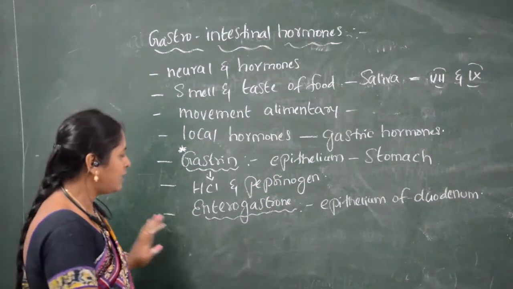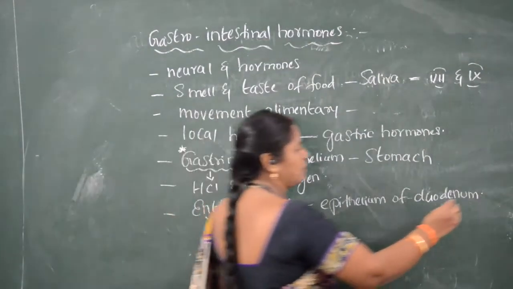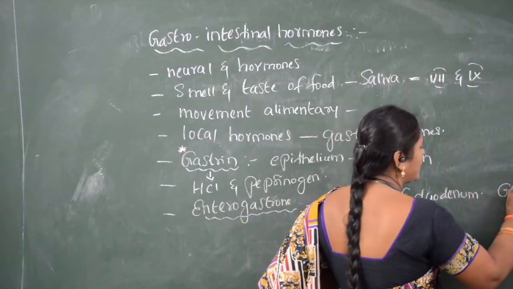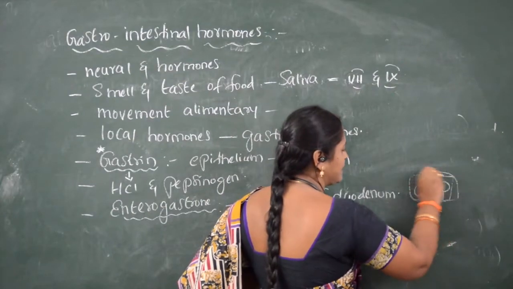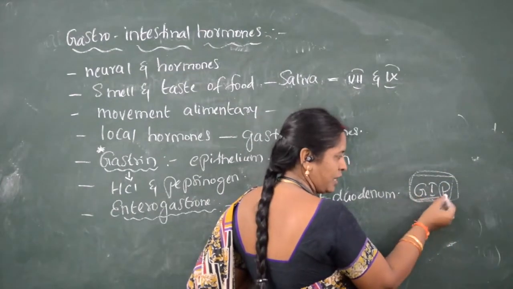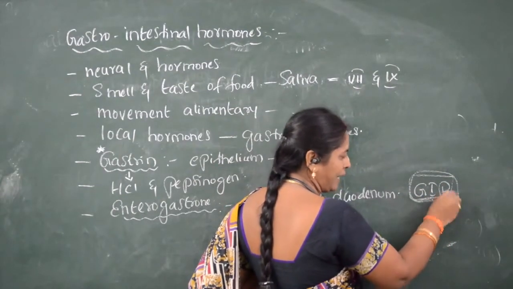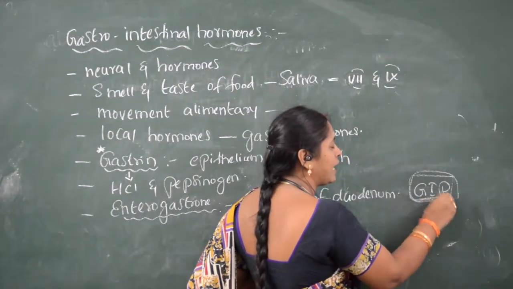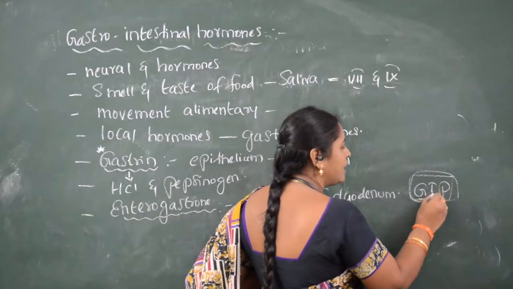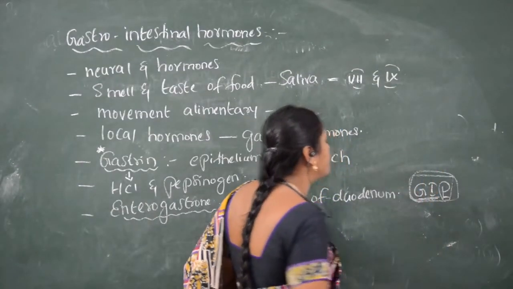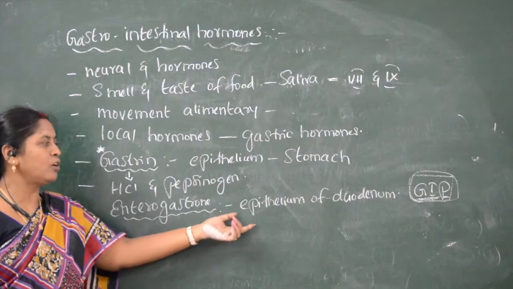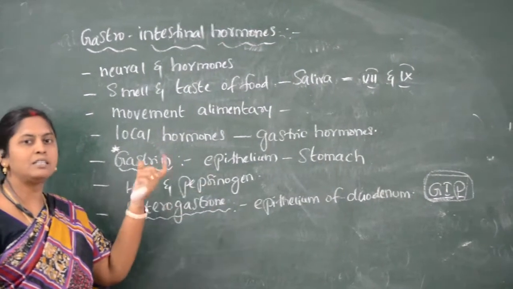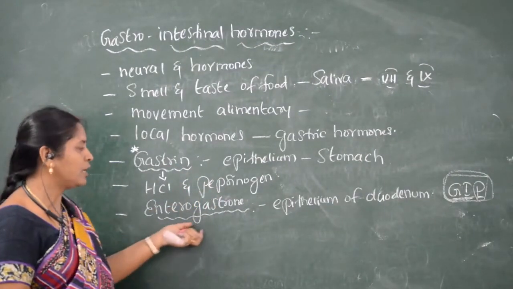The other name for enterogastrone is gastric inhibitory peptide, GIP. So the epithelial lining of the duodenum secretes a hormone called enterogastrone.